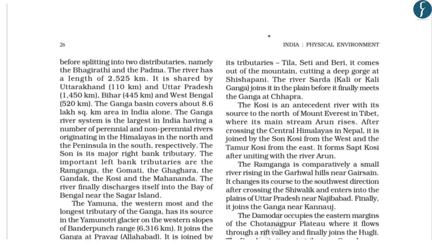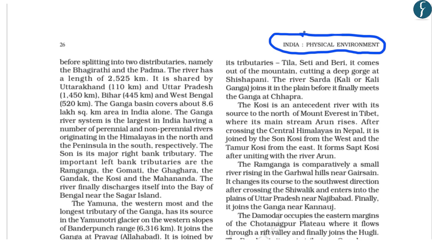Now the third chapter of the NCERT of class 11th Geography, which is known as India: Physical Environment, talks about the drainage systems of India. And in this it talks about the drainage system which originates from the Himalayas, for example, the Ganga river system, the Indus river system, and also the Brahmaputra river system.